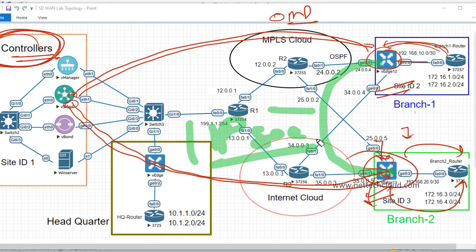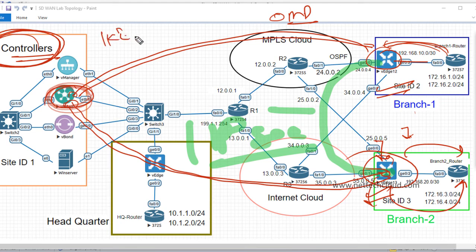through this tunnel. So do we need to configure IKE phase 1 parameters and IKE phase 2 parameters for the IPsec tunnel to be established? No, not at all. Because of the vSmart, the controller.